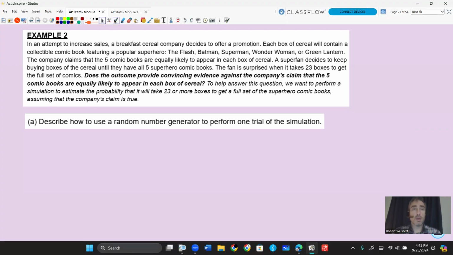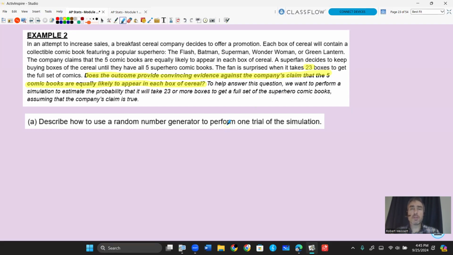Here's our question. Does the outcome provide convincing evidence against the company's claim that the 5 comic books are equally likely to appear in each box of cereal? So again, the fan took 23 boxes. That's a lot of boxes to get all 5 superheroes. You'd think if they were more equally spread out, you would get them in maybe 5 or a little bit more than 5 boxes. But in this case, it took 23.